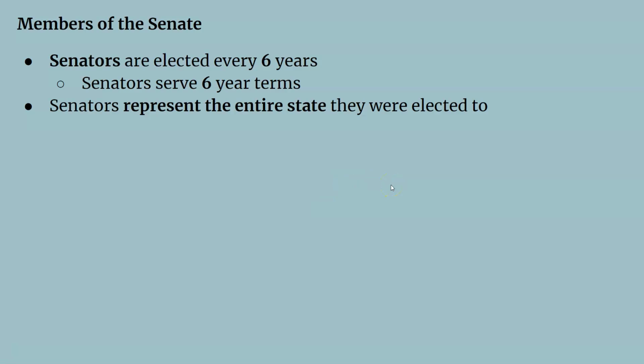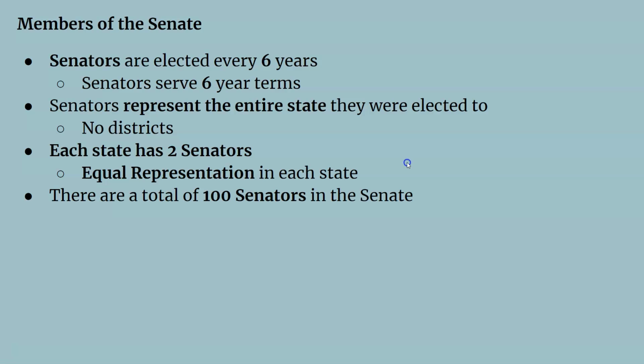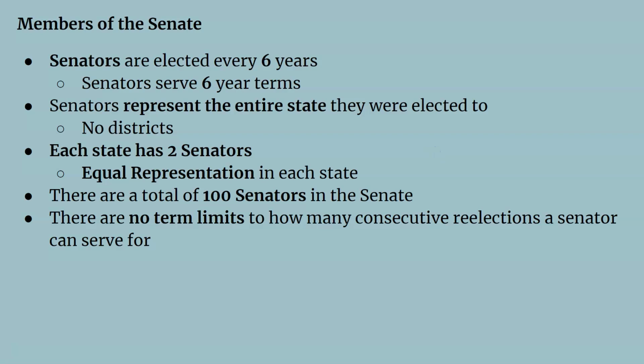Senators represent not just a little district of a state, but the entire state in the U.S. government. There are no districts. So when they run for re-election, they run in the entire state. Everybody votes. And each state has 2 senators. That's the equal representation in the Senate for each state. And there's a total of 100 senators, because there are 50 states and each one gets 2 senators.